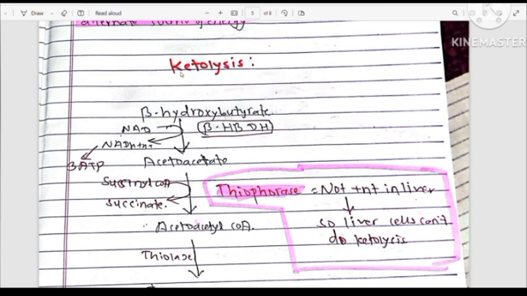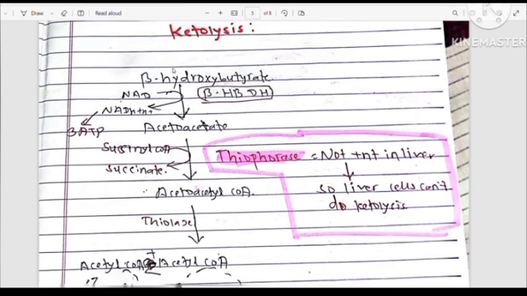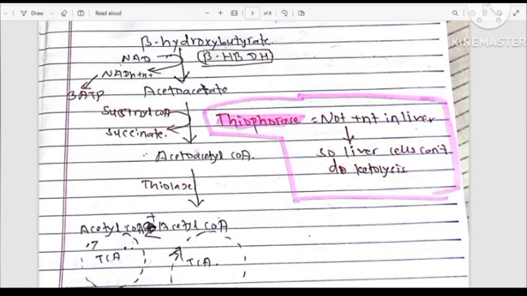Now, once ketone bodies are formed, they must be used for energy, so there must be breakdown of ketone bodies by a process called ketolysis. Now, beta-hydroxybutyrate is converted to acetoacetate in the presence of the enzyme beta-hydroxybutyrate dehydrogenase, and one molecule of NAD is converted to NADH and H+. Now, this acetoacetate is converted to acetoacetyl coenzyme A by an enzyme thiophorase, which is present only in extrahepatic tissue but not in the liver. So, liver cells cannot utilize ketone bodies. That is, liver cells cannot do ketolysis.